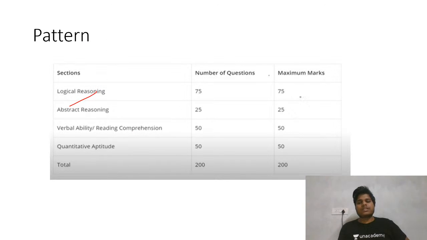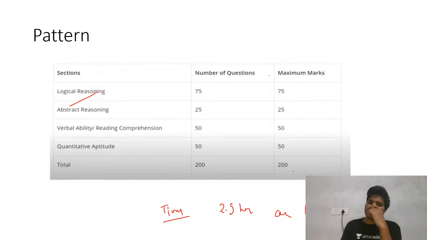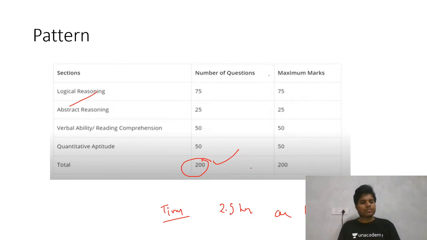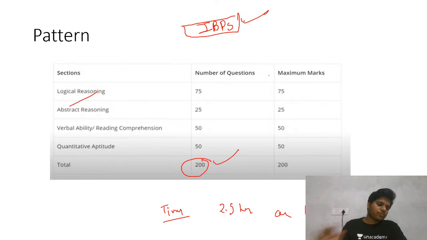So first thing, timing. It is a 2.5 hour exam, or you can say a 150 minute exam. In 150 minutes you have 200 questions. And one important part is that this exam is conducted by IBPS. Till now, if you all know this thing, this exam is conducted by IBPS.